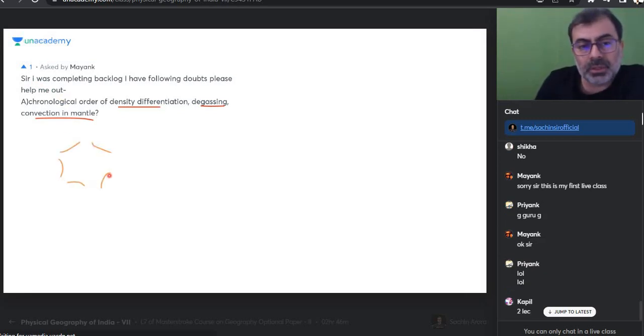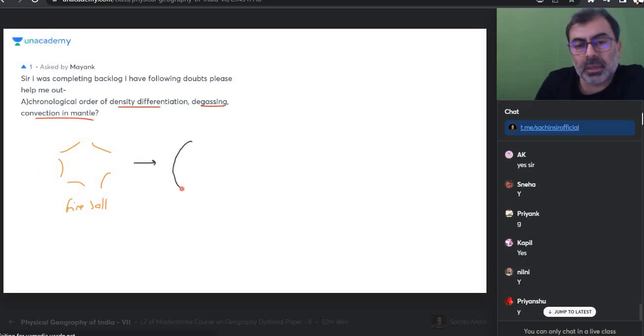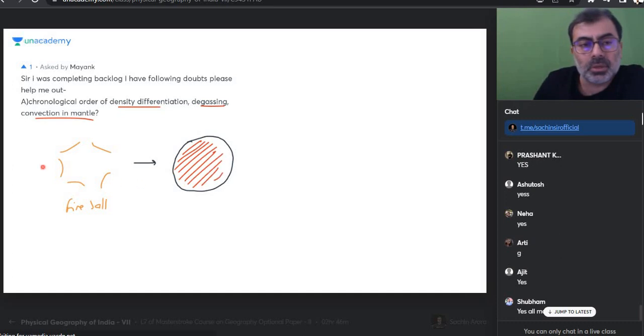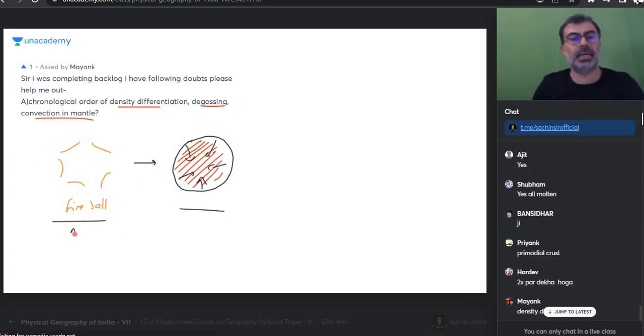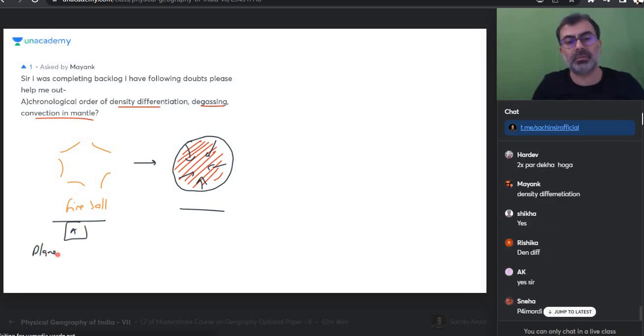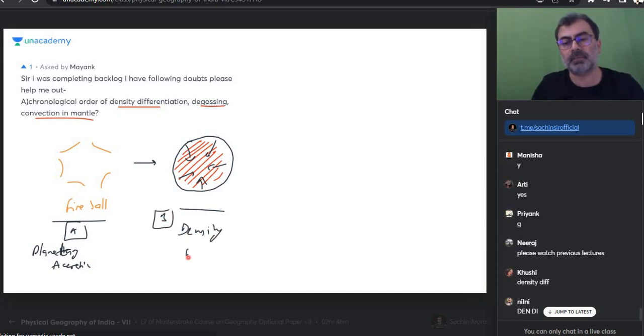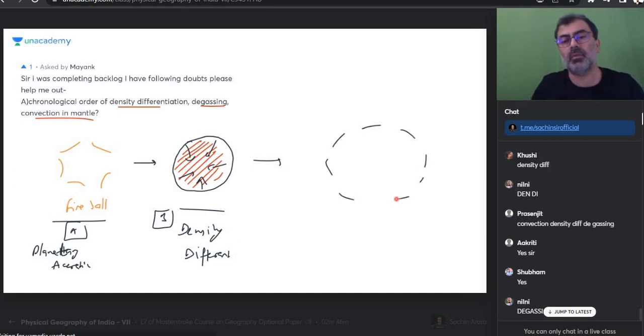Did we make this point that first Earth was a fireball? Yes. Then what happened? The Earth's outer layer cooled but everything was hot inside. So things started going inside. Did I write this as planetary accretion? Did I write here density differentiation? Did I say the Earth blasted? Volcanoes came. Did I write degassing?